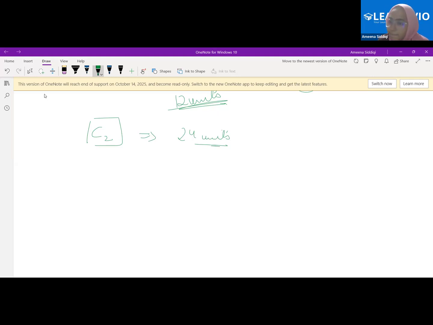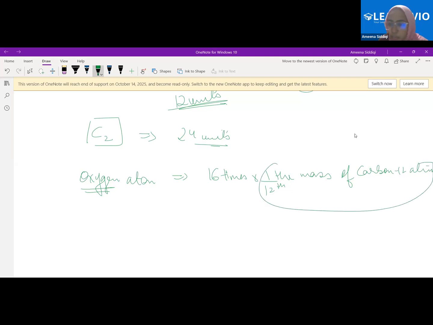Fine. Now, in the similar manner, when we measure the mass of one oxygen atom, please pay attention to the terms that I'm using. I'm using the term atom here and not element, molecule, or compound. The oxygen atom came out to be 16 times 1/12 the mass of carbon 12 atom. Therefore, this was the unit, beta. Can I say it is 16 units, beta?